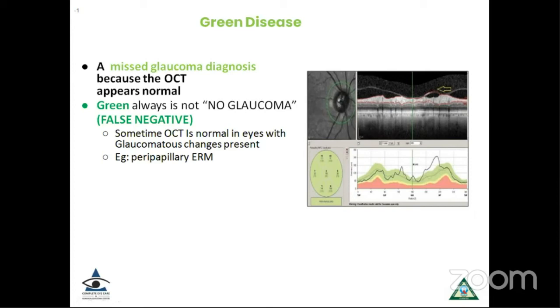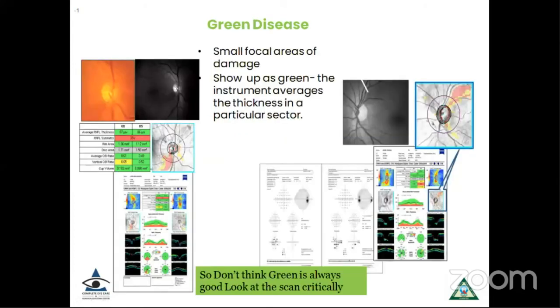What is important is that you should not miss the green disease, which actually means that the patient has early glaucoma, but the OCT is recorded as absolutely normal. This could happen if the patient has very tiny focal defects. These are missed on the global parameters. So you have to be very careful, and clinical assessment cannot be ignored in such patients.